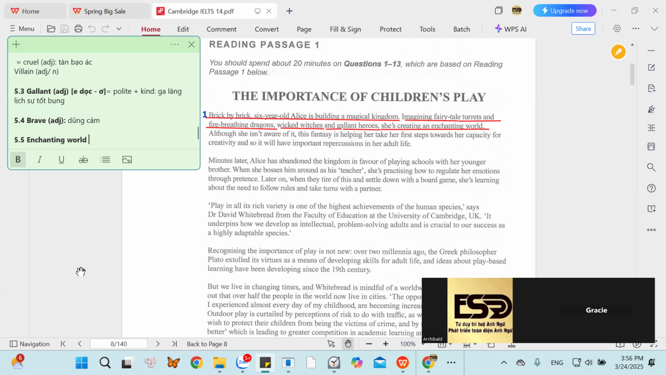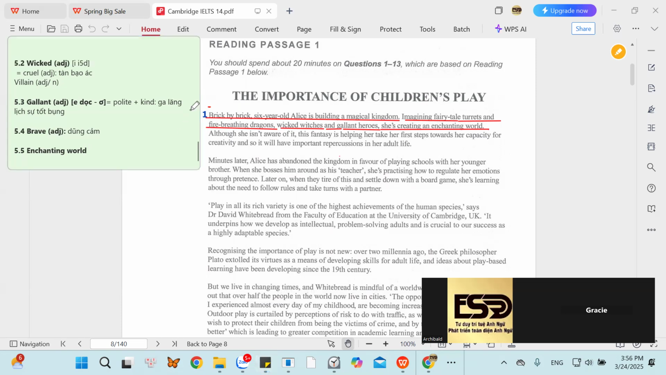Okay, so let's read. Please read number 1 and number 2. The second sentence here. Brick by brick, 6-year-old Alice is building a magical kingdom, imagining fairy tale tiaras and fire-breathing dragons, wicked witches, and gallant heroes. She's creating an enchanting world.